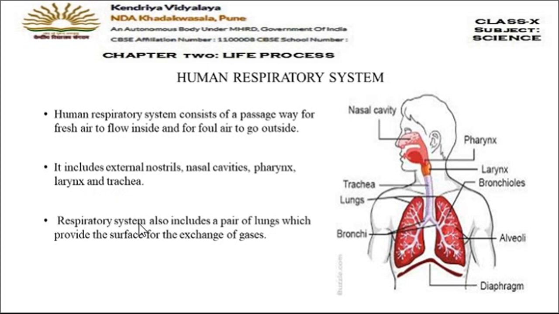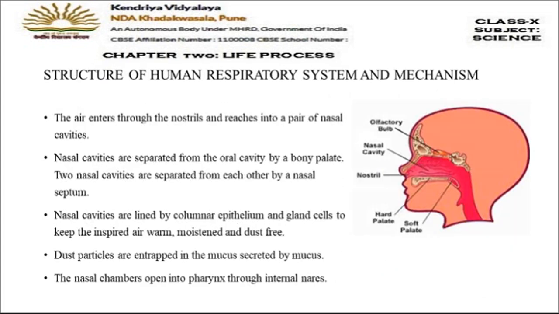Now the respiratory system also includes a pair of lungs. The main respiratory organs in humans are the lungs, which provide the surface for the exchange of gases: the oxygen which is coming inside and the CO2 which is going outside. These gases are exchanged in the blood in the lungs itself. So lungs are the place where the exchange of gases takes place. Now let's study it in detail.